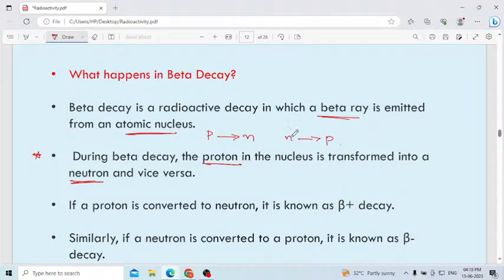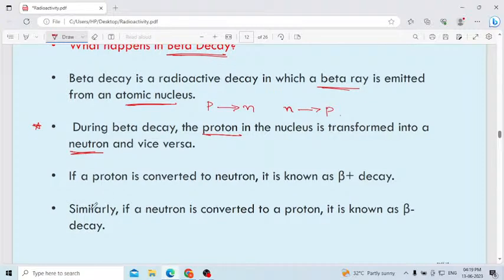But in alpha decay, only helium, the alpha particle, is released. That you have to remember. But in beta decay, in the nucleus, one of the protons is converted into a neutron, and sometimes a neutron is converted into a proton.